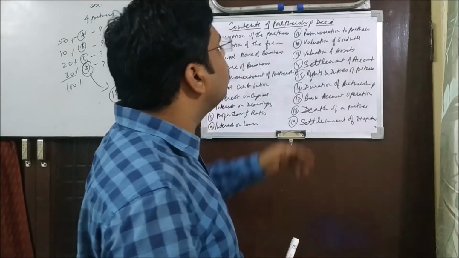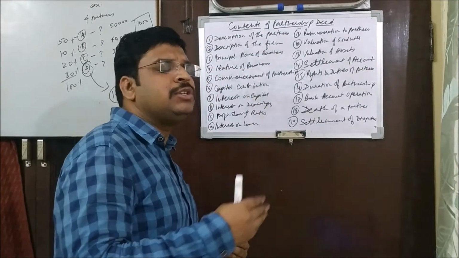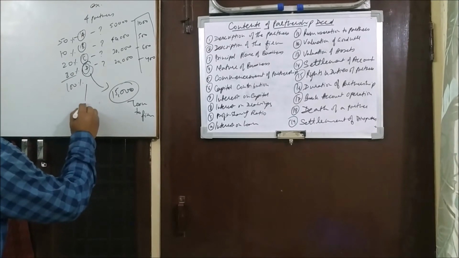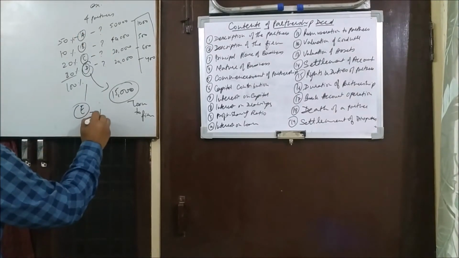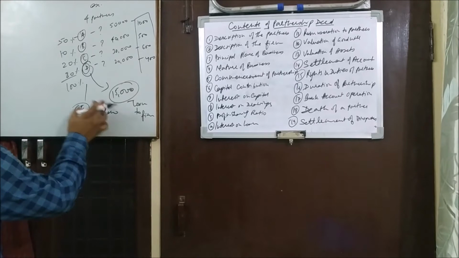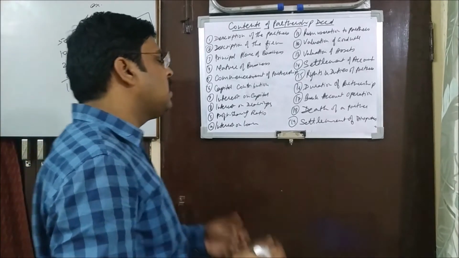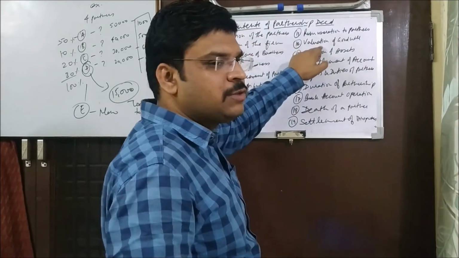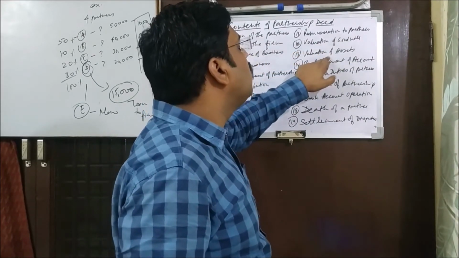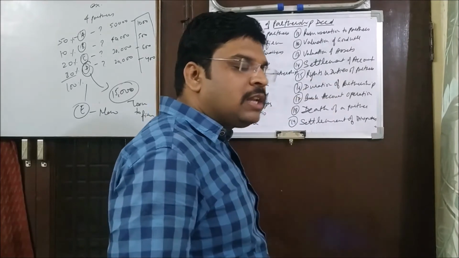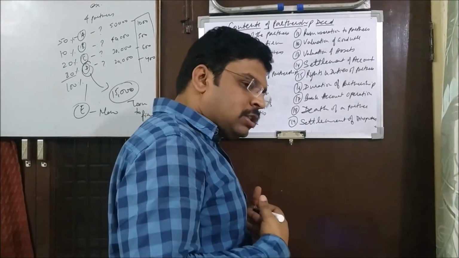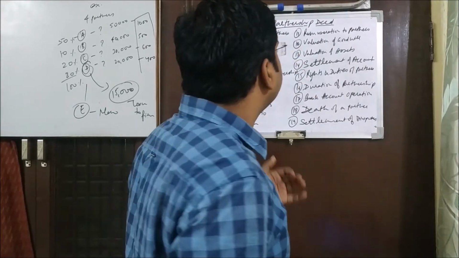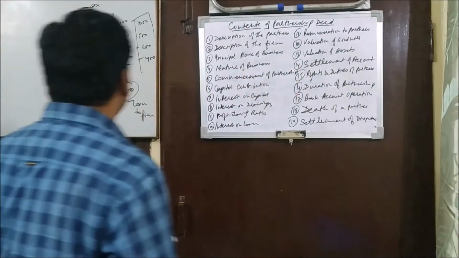If they want to decide valuation of assets, sometimes what happens, a new partner is added. Say for example, another partner, E, comes into the business with the consent of all the partners. So at the time of admission of a new partner, we have to do 2 activities. We have to value goodwill as well. According to the method that has been mentioned, we'll be doing that, and we have to value the assets as well. So at what rate we'll be valuing, what system we will be following, for that we are keeping the provision. And this case is applied at the time when a partner retires also.